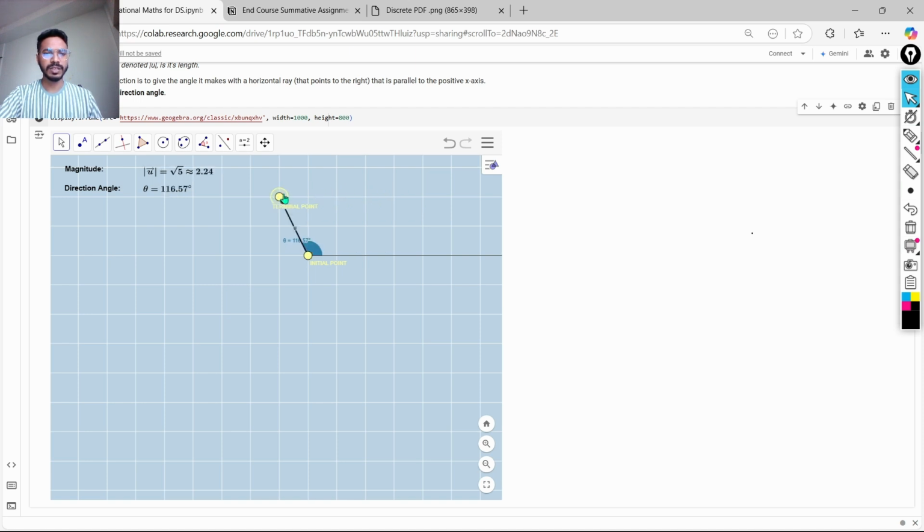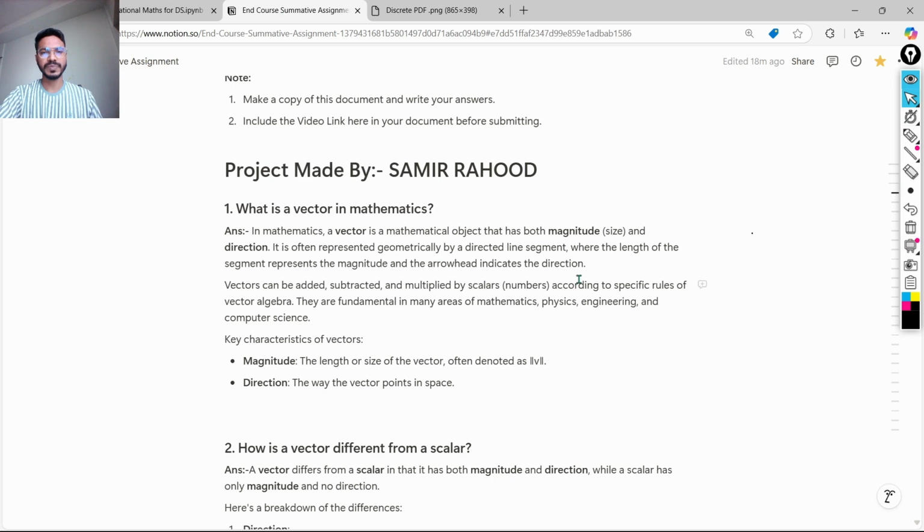The distance between the initial point and the terminal point is known as the magnitude of a vector, which is the particular length or size of a vector. The distance between the initial and the terminal point is the magnitude, and the direction of the arrowhead of a vector is its direction. The magnitude is represented in this particular way, and the direction or angle is represented by theta. So this is a vector.